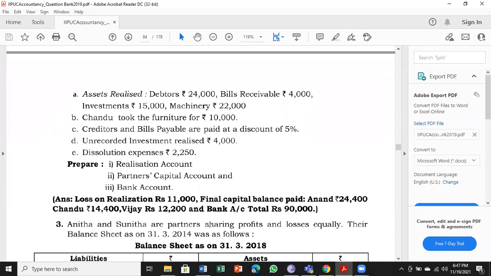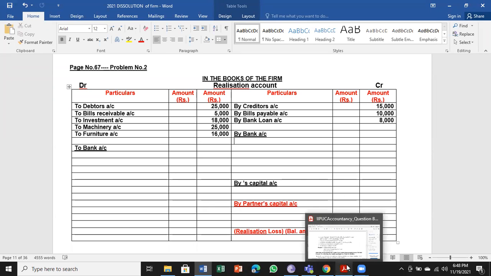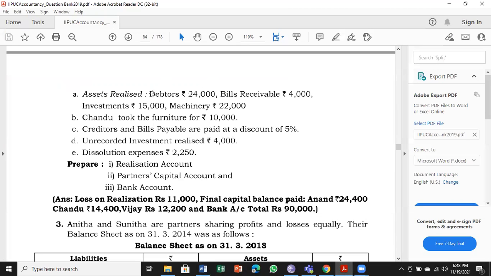So first one is assets realized. So money received by business. So we'll take it as by bank account on the credit side. So under bank account, whatever the assets realized, we will be taking. So I left one line space to make you understand the difference between the second step and the third step. And I have underlined the bank account. So whatever we write below the bank account will be only information, that is assets realized. So debtors and bills receivable, 24,000 and 4,000.